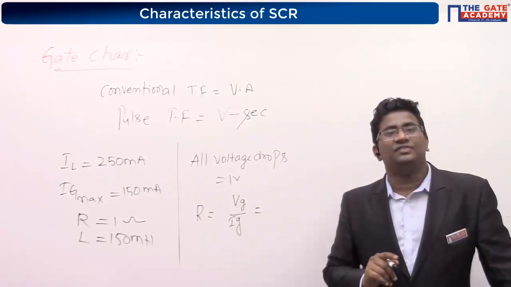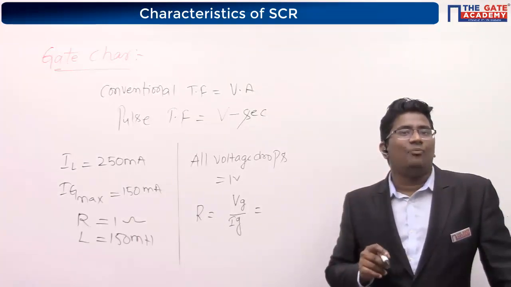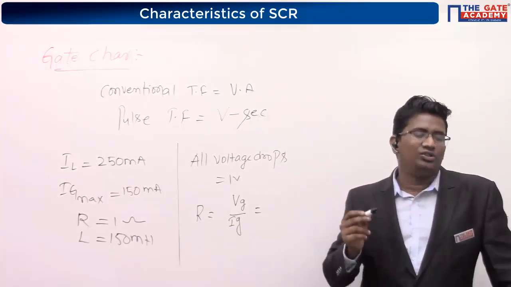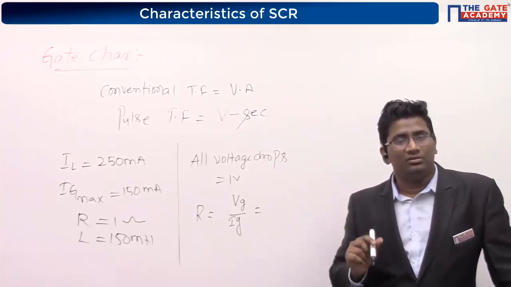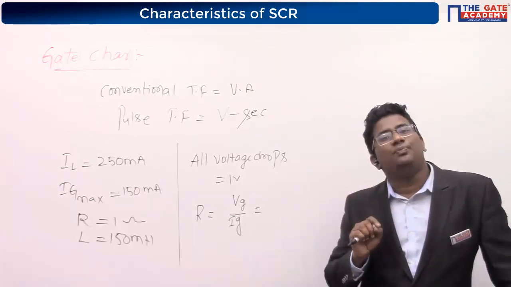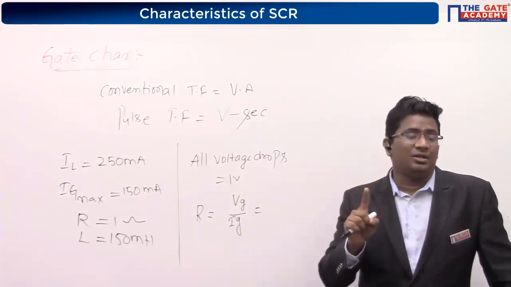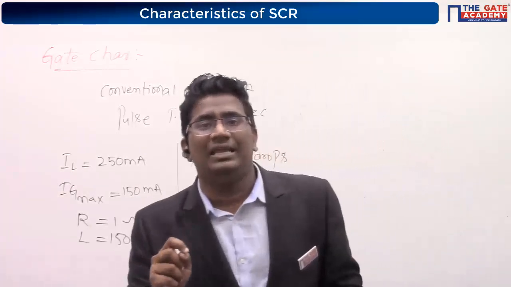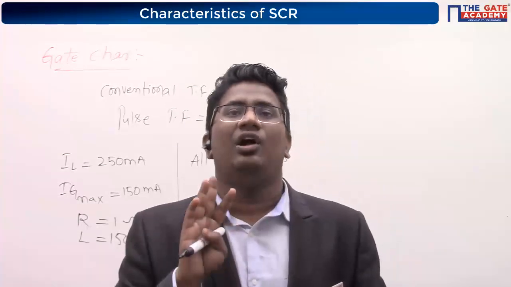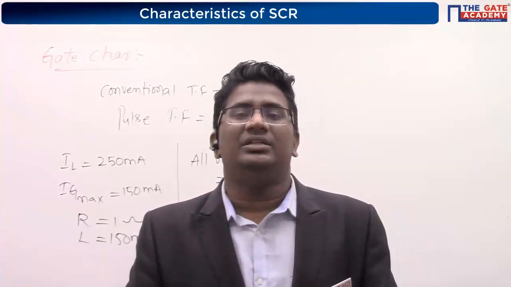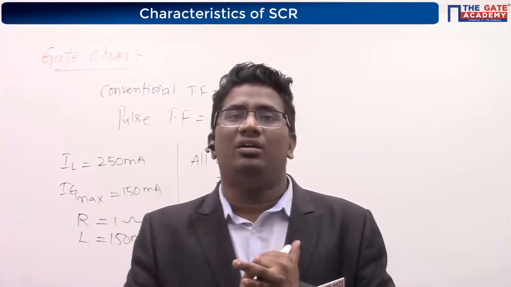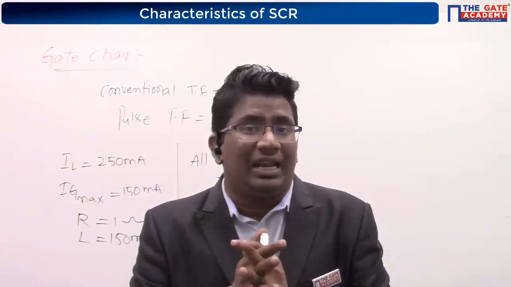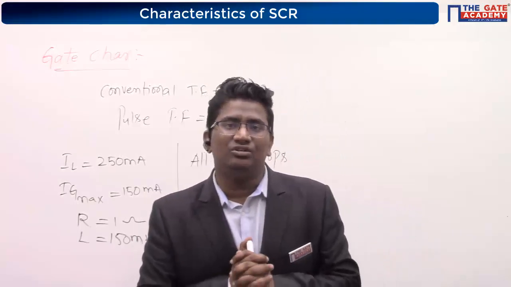Now you tell me what is the condition of the diode? If I apply a positive voltage across the cathode with respect to anode, what should be the condition of diode D1? Cathode is positive with respect to anode, so it is reverse biased. Did they mention any internal voltage like cut-in voltage for the diode, or anything? No cut-in voltage, nothing mentioned, so can I say those are ideal diodes?